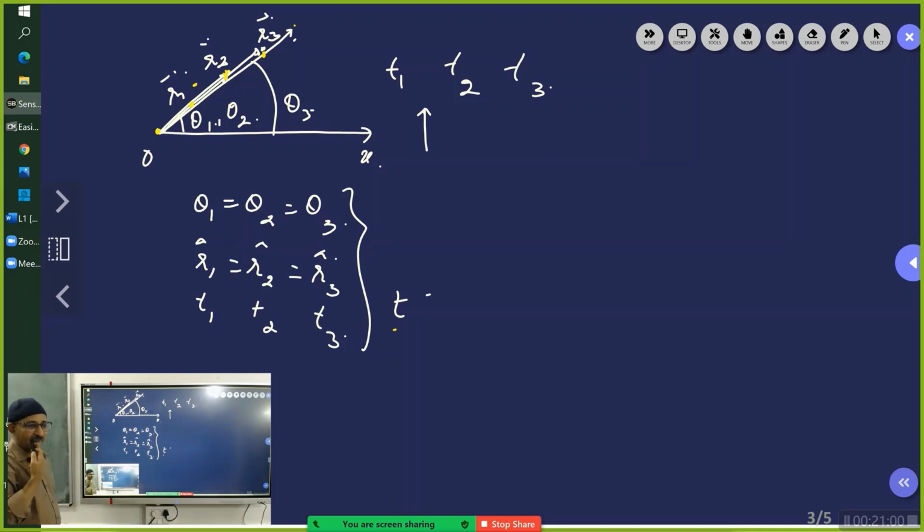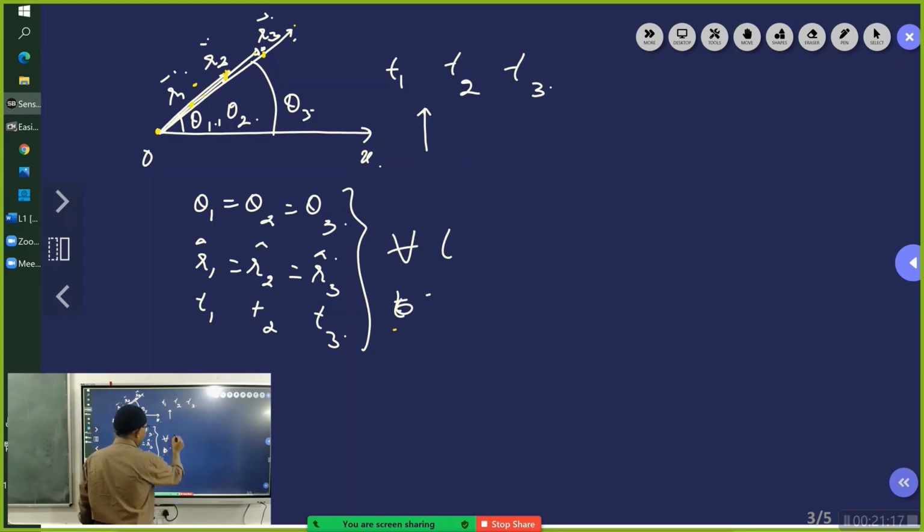Then it is not translatory motion. So irrespective of whichever instant I choose, these conditions must be satisfied. Therefore, we say here for all t, this should be satisfied.